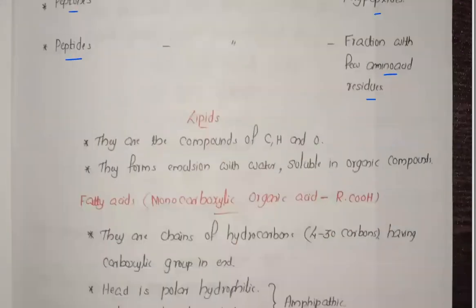Now coming to the structure of lipids. So these are the compounds of carbon, hydrogen, and oxygen. So carbon is there, hydrogen is there, and oxygen is there. These lipids form emulsion with water and are soluble in organic compounds.